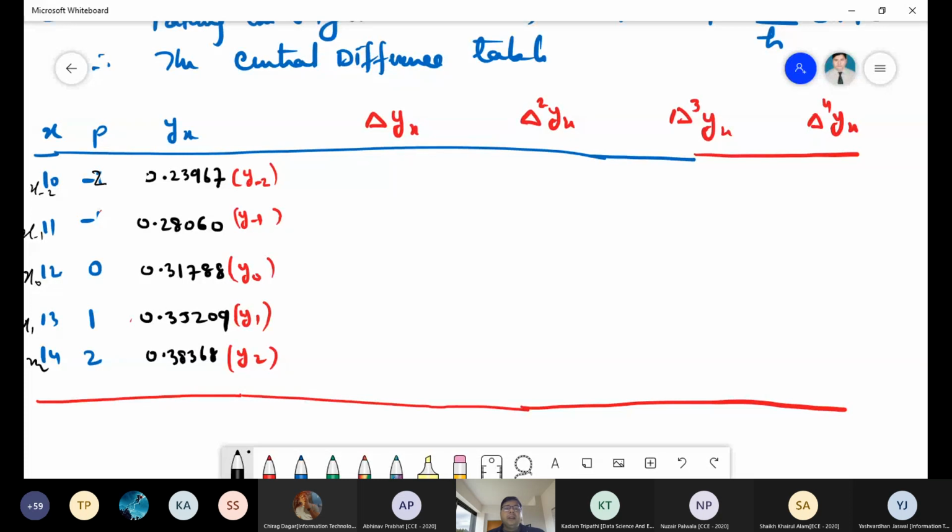Now come to the del y x. Has anyone obtained this del y x? 0.04093. Sorry, 0.04093, right? Okay, next value here, 0.04093, 728.